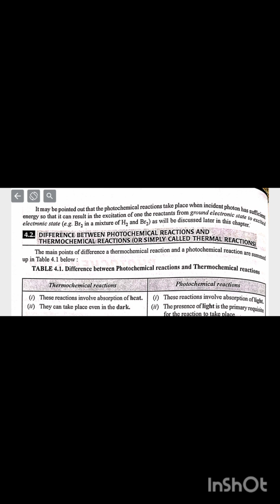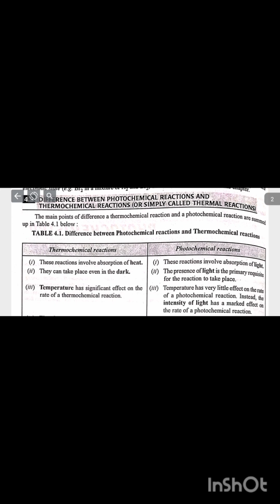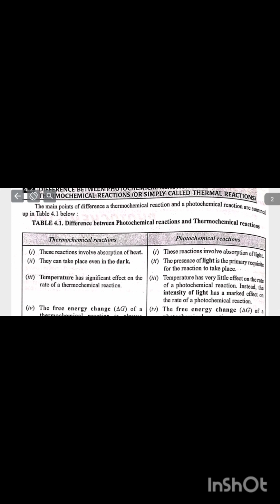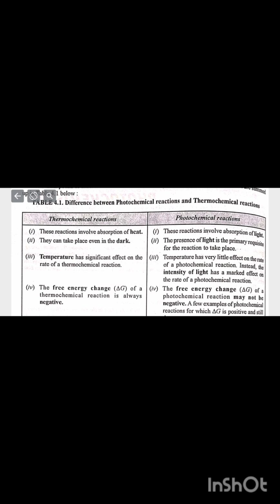Difference between photochemical reactions and thermochemical reactions. The main points of difference between thermochemical reactions and photochemical reactions are summed up. Thermochemical reactions: these reactions involve absorption of heat. They can take place even in the dark. Temperature has significant effect on the rate of a thermochemical reaction. The free energy change of a thermochemical reaction is always negative.